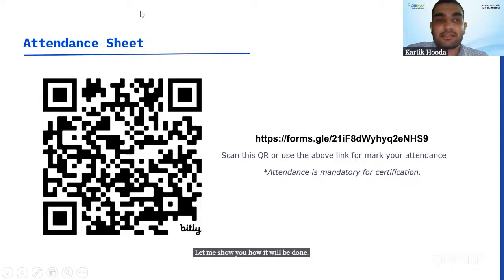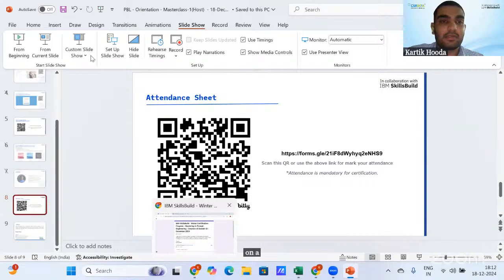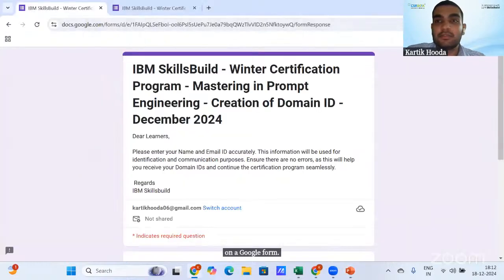When you either scan this QR code or use the link, you will land on a Google form.